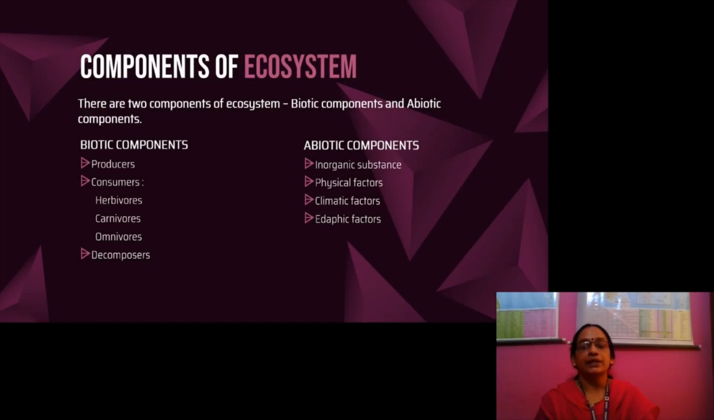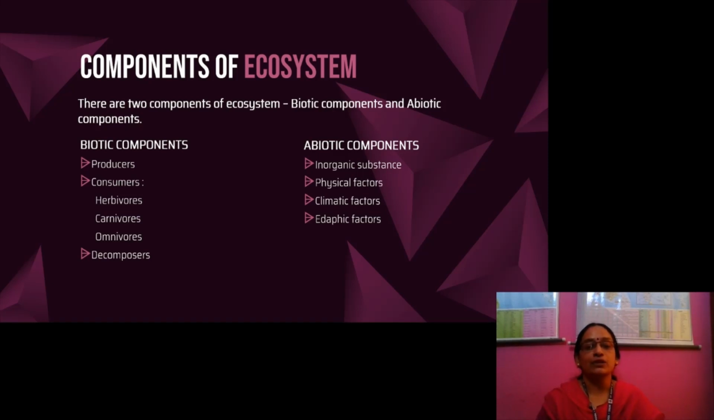Let us study in detail the components of an ecosystem. There are two components of an ecosystem, biotic components and abiotic components. Let us study in detail the biotic components. They are divided into three: producers, consumers and decomposers. What are producers? Green plants are called producers. With the help of sunlight, carbon dioxide, water and minerals, they produce food. That is why green plants are called producers.